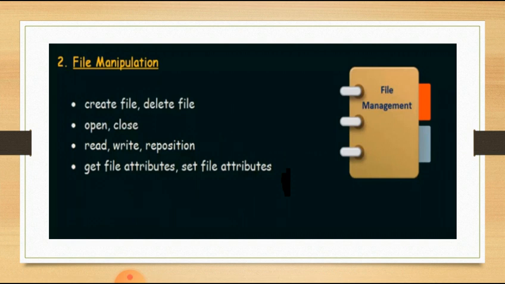The first example is creating and deleting a file. Whenever we are creating a file, we need to use the create file system call, and whenever we are removing a file, we have to use the delete file system call. Similarly, to open and close files, we use the open and close system calls.